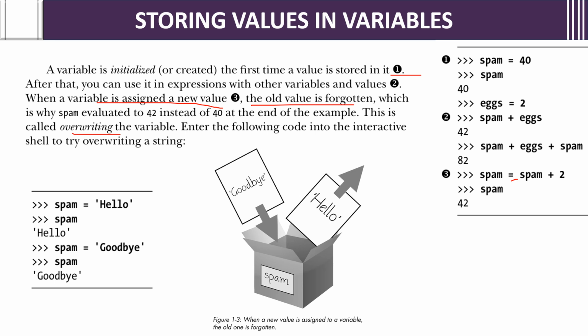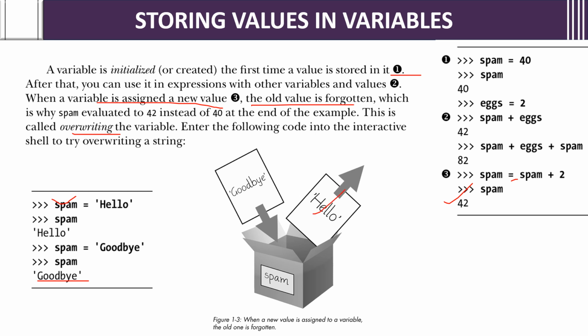Enter the following code into the interactive shell to try overwriting a string. You can write that in an interactive shell, like, as I told, Google Colab or Python in Anaconda Jupyter Lab. You can understand how overwriting can be done. Spam equals hello. Now the string hello is stored in spam. We can store strings also. If you give spam, you will get hello. Spam equals goodbye, and spam will become goodbye. Now spam equals hello is forgotten, because we are adding a new string, goodbye. So now the spam output will be goodbye.